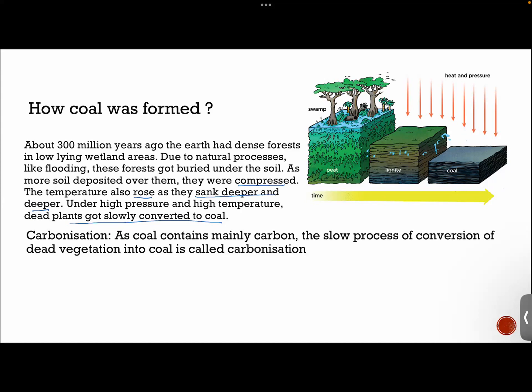All right. So carbonization is what? As coal contains mainly carbon, the slow process of conversion of dead vegetation into coal is called carbonization. Coal is coming from different types of vegetation, whether aquatic vegetation or vegetation found on terrestrial land. All of them contain what? Carbon, right? So during these 300 million years, all these carbons found in them got converted into coal. Hence, this process is called carbonization.